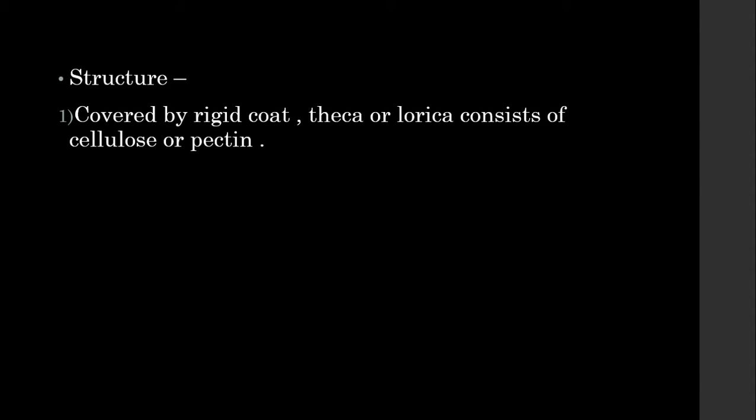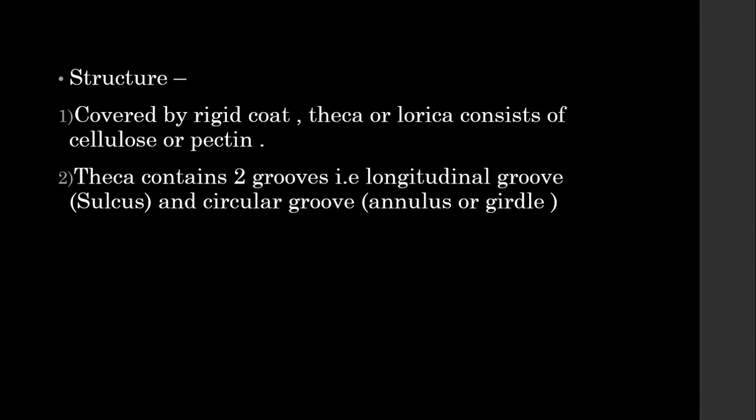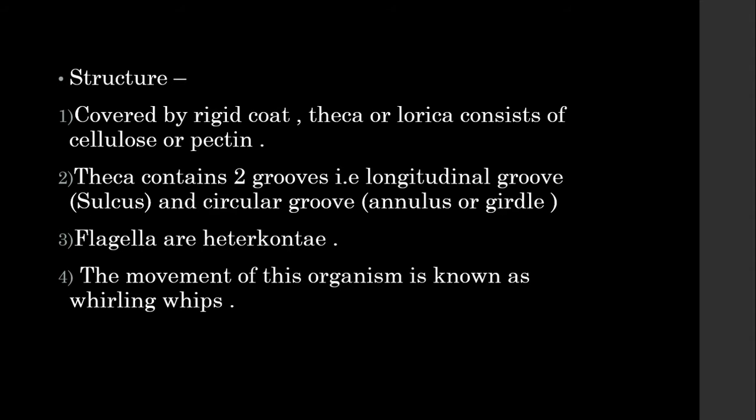Moving on to the structure, it's covered by a rigid coat that is theca or lorica consisting of cellulose or pectin. The theca contains two grooves, the longitudinal groove and the circular groove. The flagella is heterokont, means it has one transverse flagellum and the other longitudinal flagellum. The movement of this organism is known as whirling whips, as in, due to the presence of two flagella at right angles to each other, the dinoflagellates show a peculiar spinning movement.